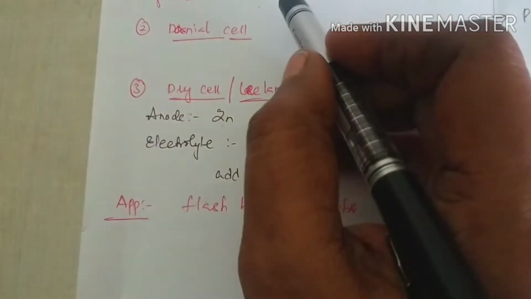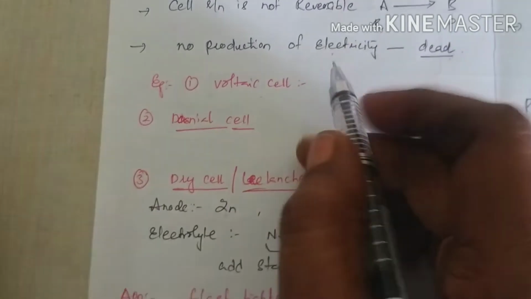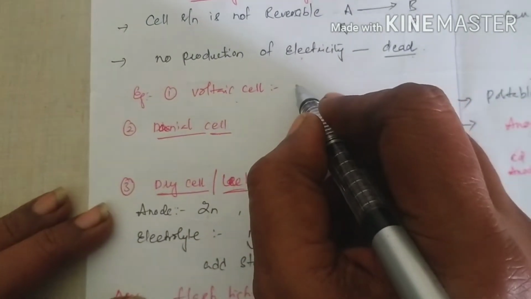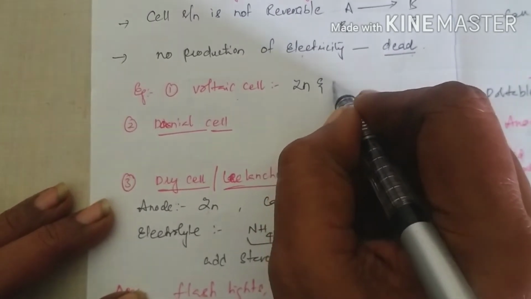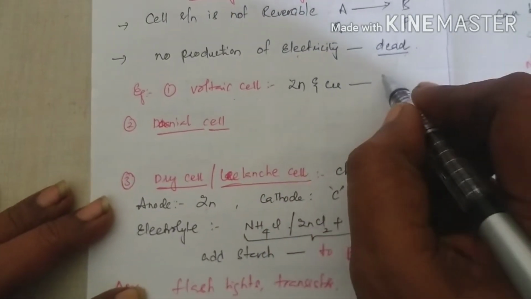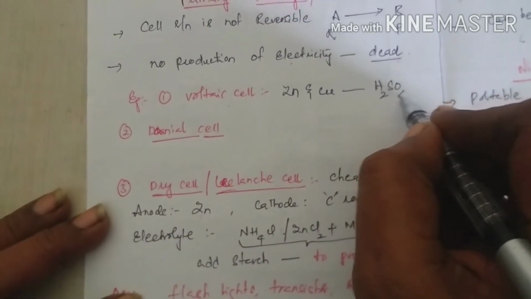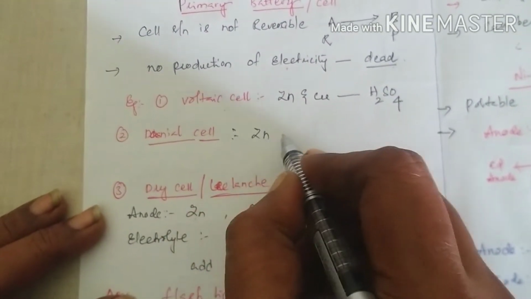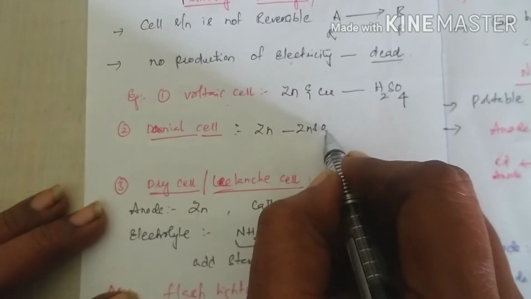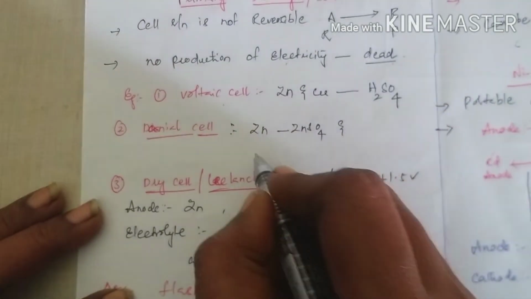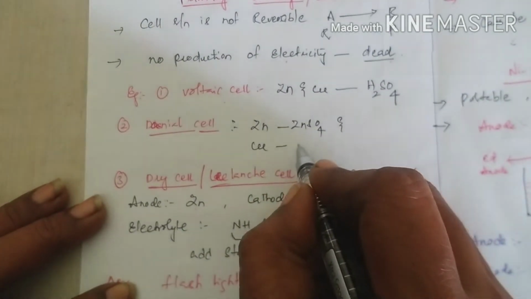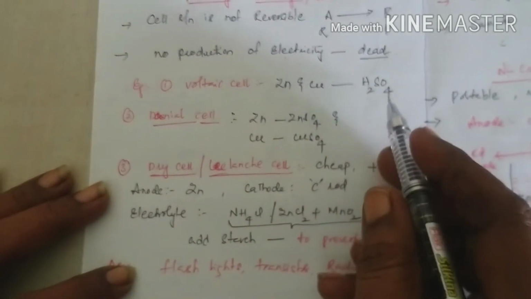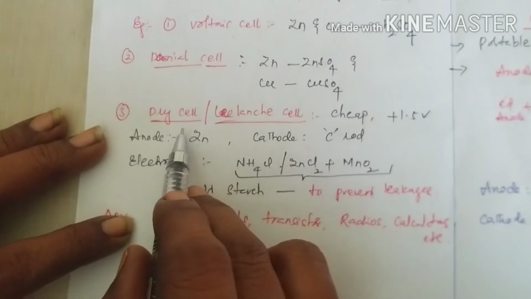Coming to the voltaic cell. What is the difference between the voltaic cell and the Daniell cell? Here the anode is zinc and the cathode is copper, and both are dipped in an electrolytic solution like sulfuric acid. But in the Daniell cell, the anode zinc is dipped in ZnSO4 zinc sulfate solution and the cathode copper is dipped in CuSO4 electrolytic solution.